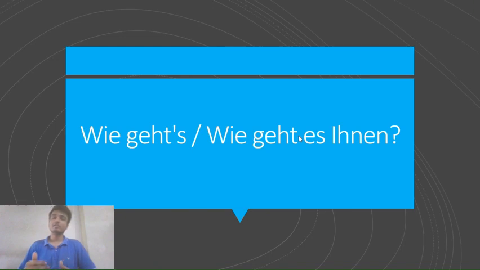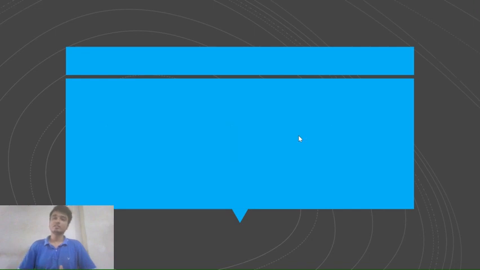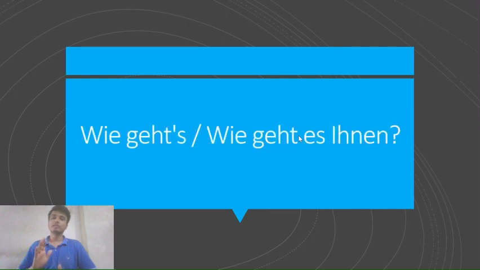In conjugation, if I want to use gehen with es, it becomes "es geht". The t is added to the root form, that is geh. So it becomes "wie geht's" or "wie geht es Ihnen". "Wie geht es Ihnen" is the formal version.